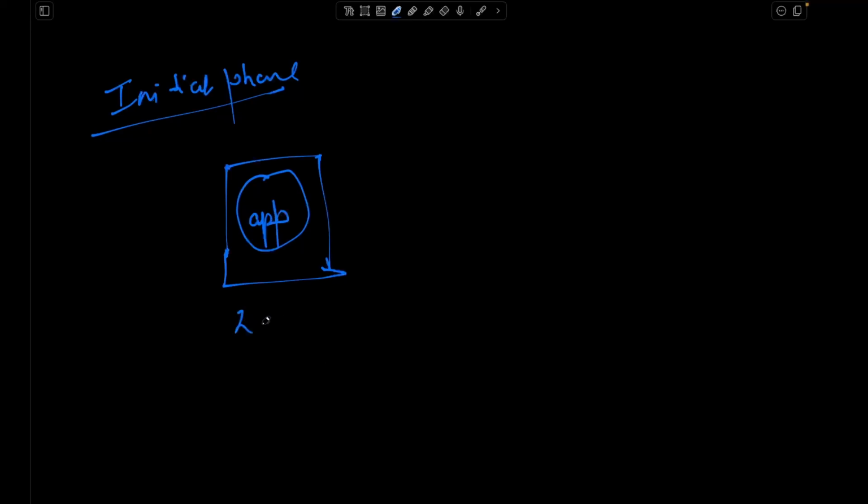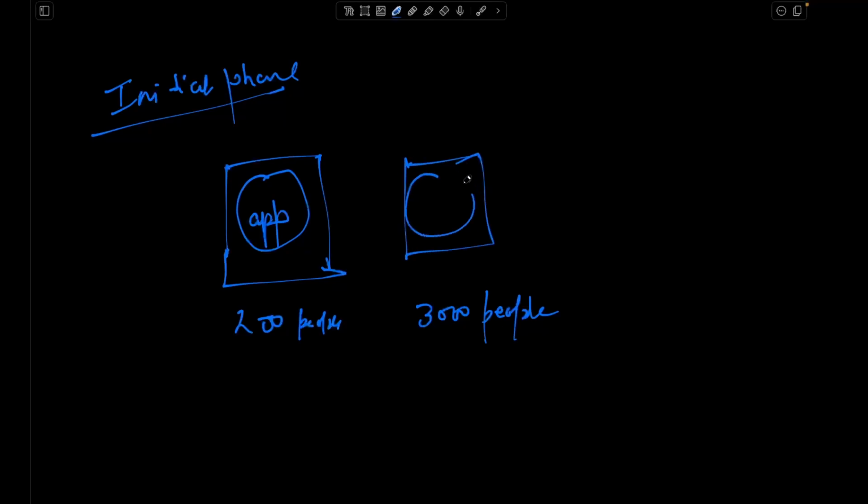So suppose 200 people are using this application, right? 200 people are using this application, and after some time 3000 people started using this application. So of course the load on this server increases. So what they have to do, they have to buy another server, right? And they have to run this application on this server. So at that time only one application can run on this server, right?